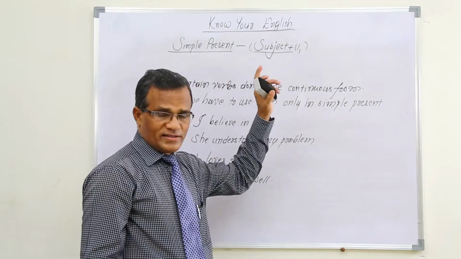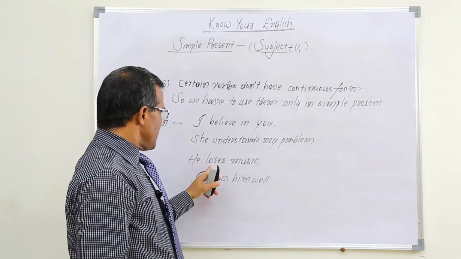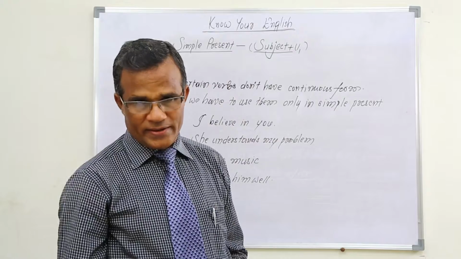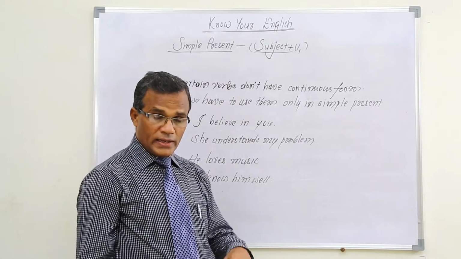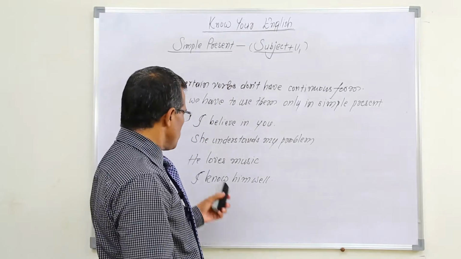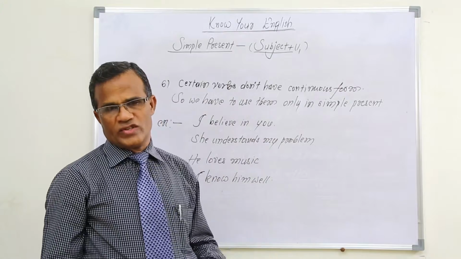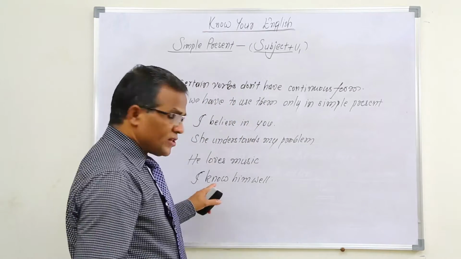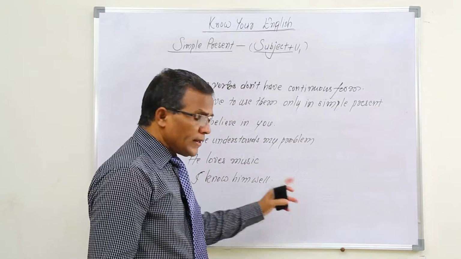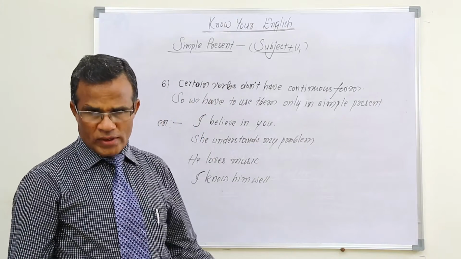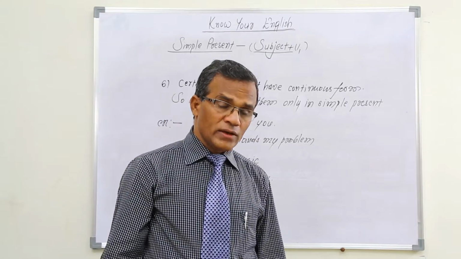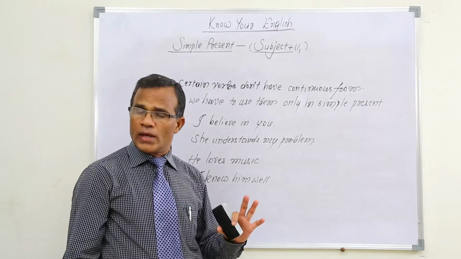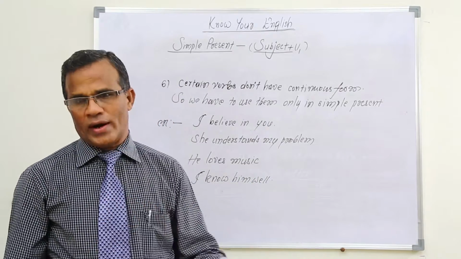She understands, subject plus V1. And in the same way, the word love is there. Loving is not accepted. So even though you feel the work is going on, we have to use "he loves music". You cannot use "he is loving music". And in the same way, "I know him well." Know, a verb, doesn't receive any ing form. So we have to use "I know him well", but "I am knowing him well" is wrong.